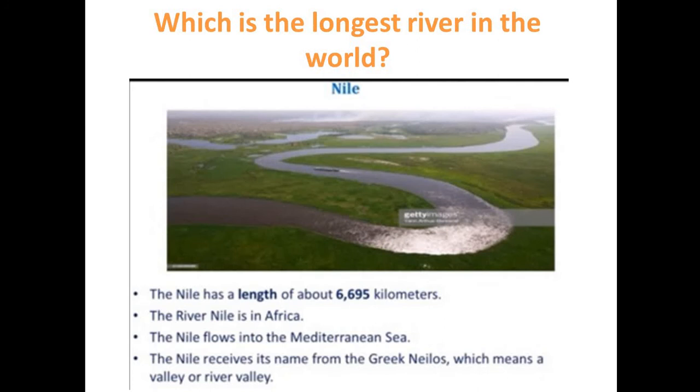Which is the longest river in the world? You can see in the picture also, and the answer is Nile. The Nile has a length of about 6,695 kilometers. The river Nile is in Africa. The Nile flows into the Mediterranean Sea. The Nile receives its name from the Greek Nilos, which means a valley or river valley.